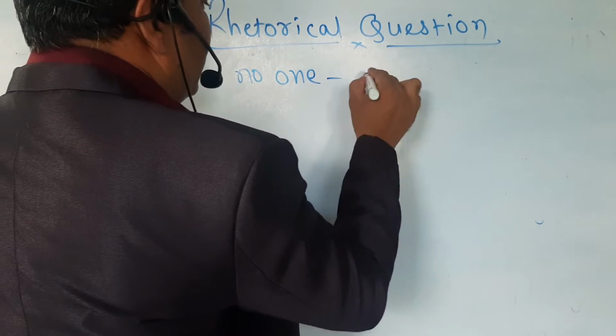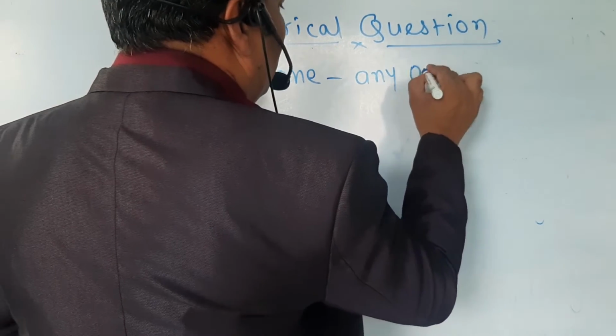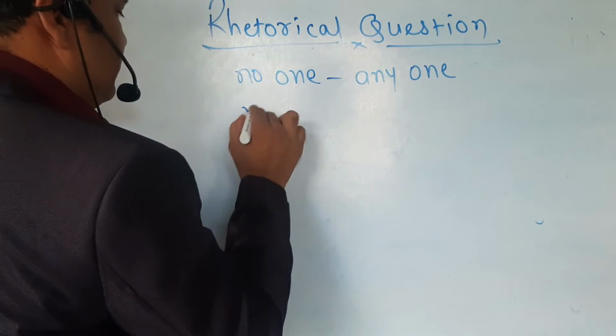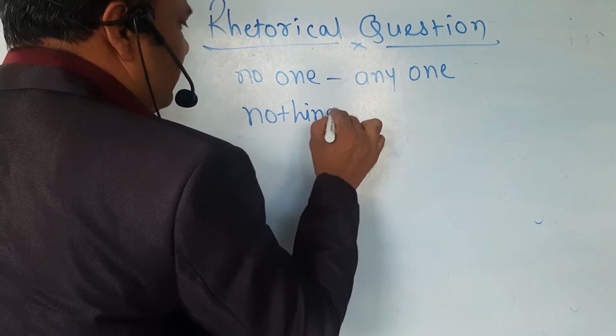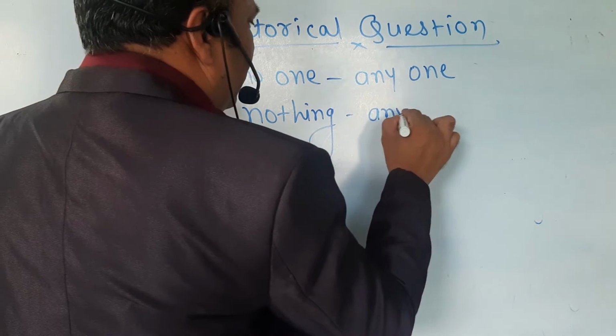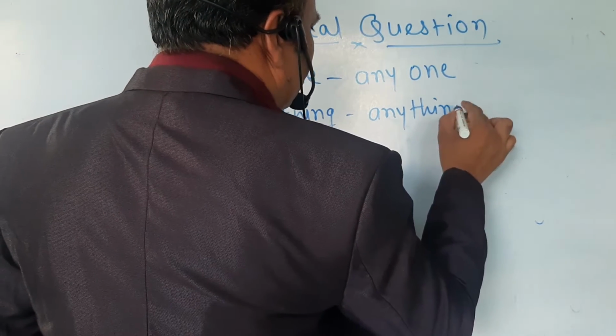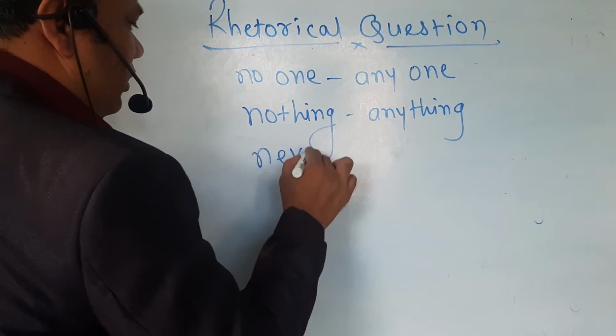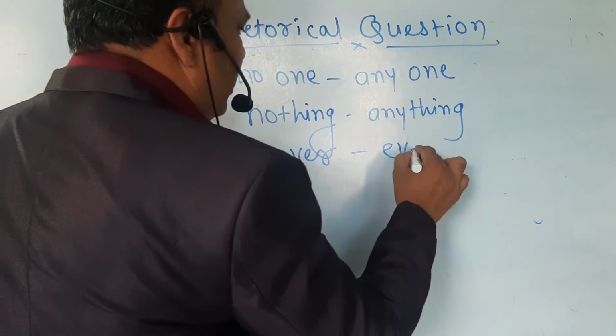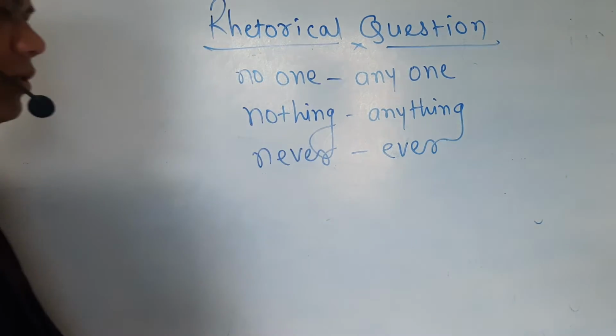If no one is there, we have to convert it into anyone. If nothing is there, we have to convert it into anything. Never we have to convert into ever.